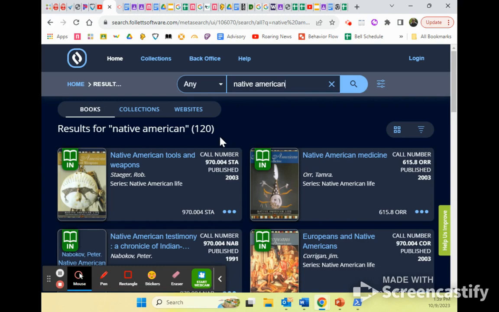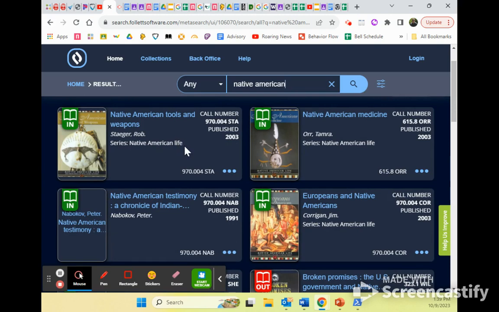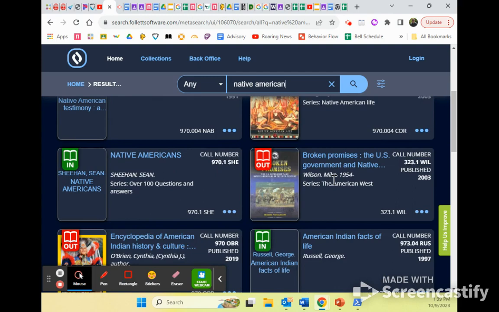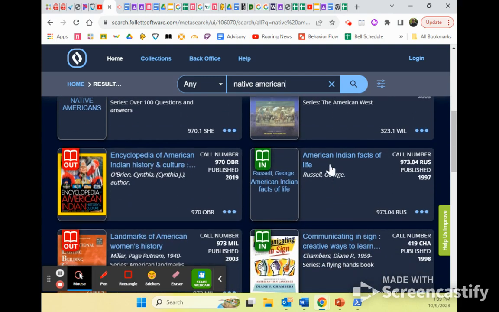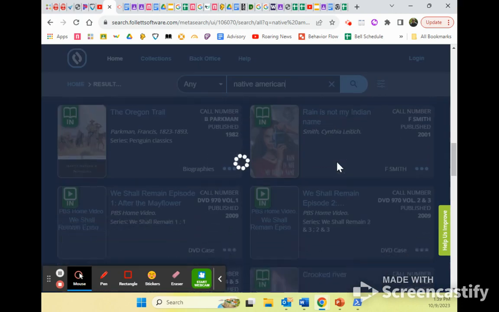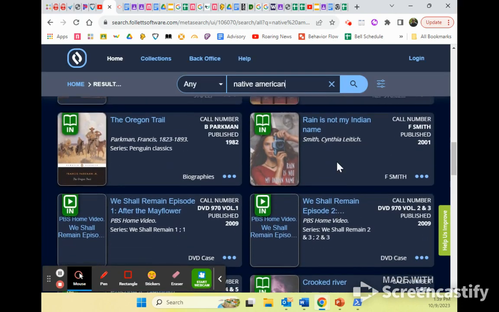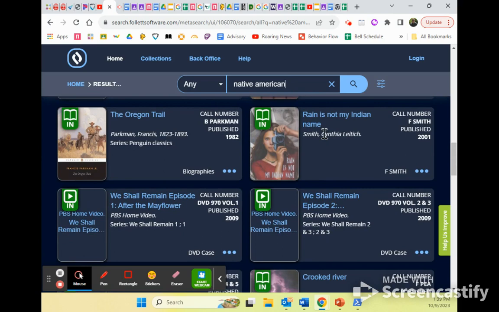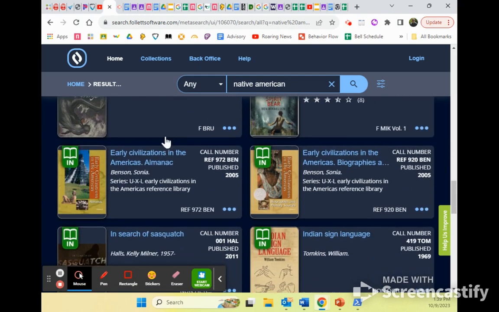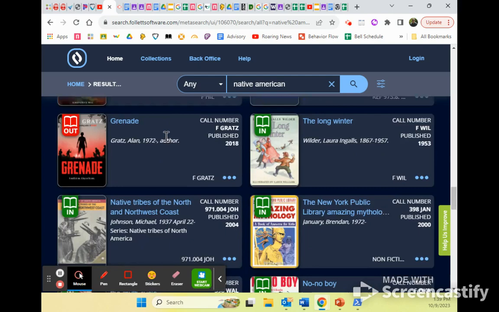Now, some of these are going to be fiction. Some of these are going to be nonfiction. So it looks like a bunch of nonfiction so far. Nonfiction, nonfiction. But eventually I'm going to start coming up with more and more fiction. So Rain Is Not My Indian Name sounds like maybe that's fiction. And if I go down, there's a couple here that are obviously fiction.